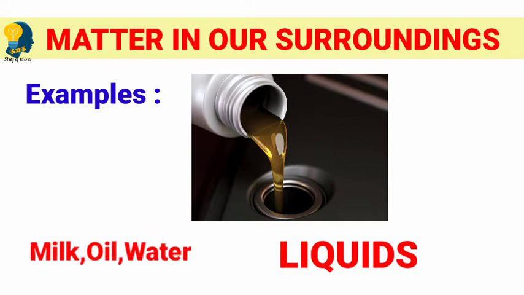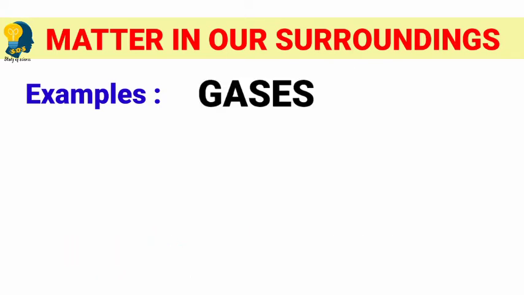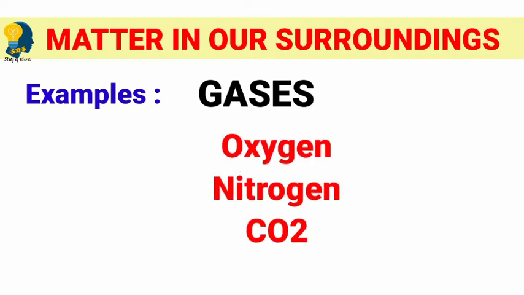Talking about gases, there is a mixture of gases present in the atmosphere like oxygen, nitrogen, carbon dioxide, right? So these are all considered to be gases. In this lesson, we are going to mainly focus on the 3 states of matter, that is solids, liquids and gases.